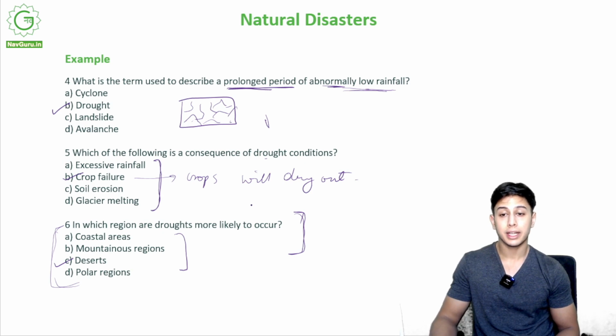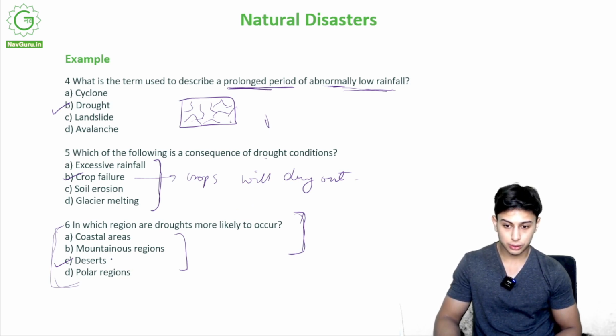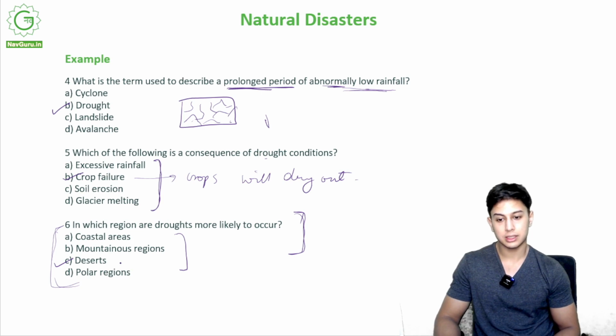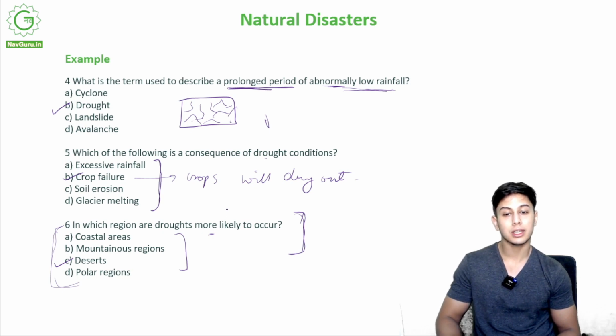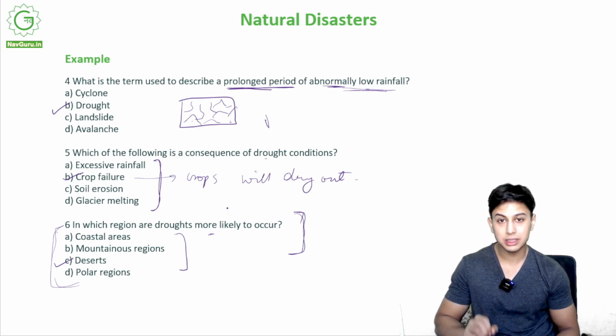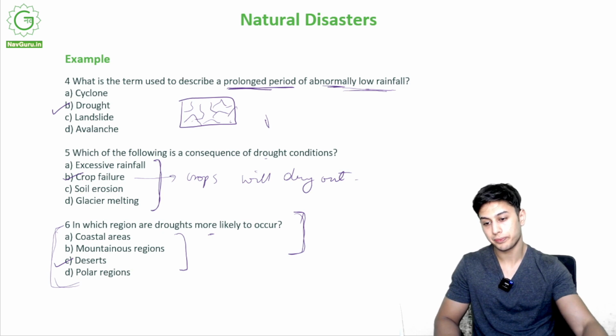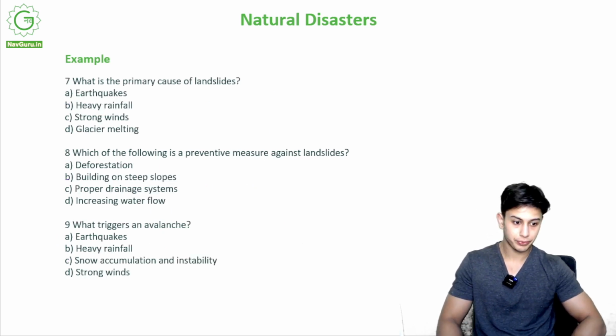In areas near deserts, like the sub-Saharan countries or the Sahara or the African countries, they are likely to suffer drought because there is only a season of rainfall, and if that does not occur, there will be a severe drought, a dry condition.